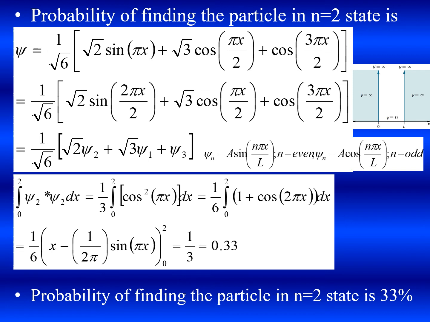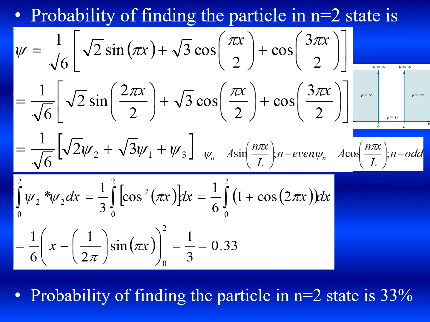So here, instead of L you have 2. Okay, so this is of the form a sine n pi x by L. If you compare, the first term is for n equal to 2, the second term is for n equal to 1, and the third term is for n equal to 3. So it is like psi equal to 1 by square root of 6 times square root of 2 psi 2 plus square root of 3 psi 1 plus psi 3.